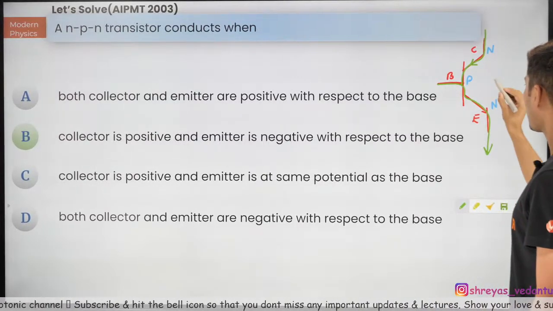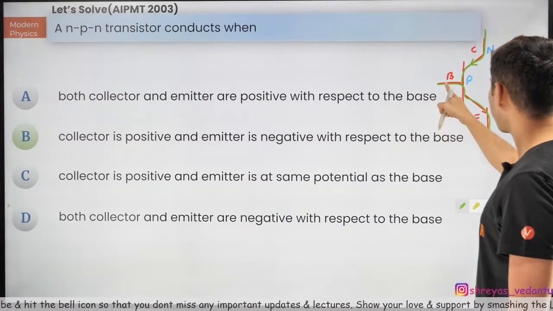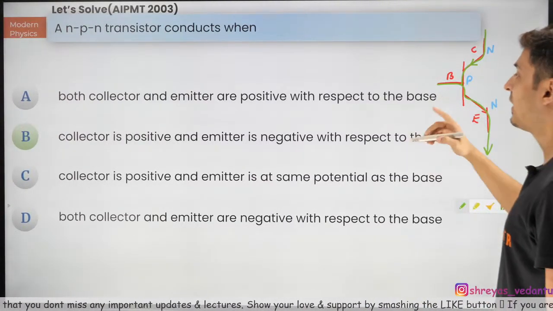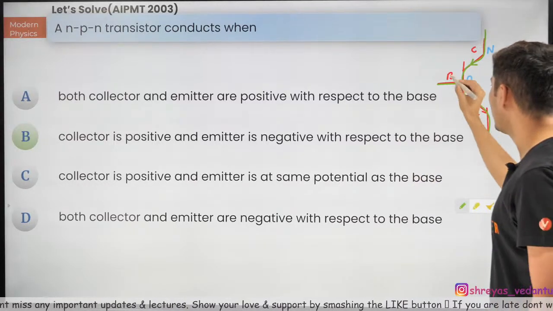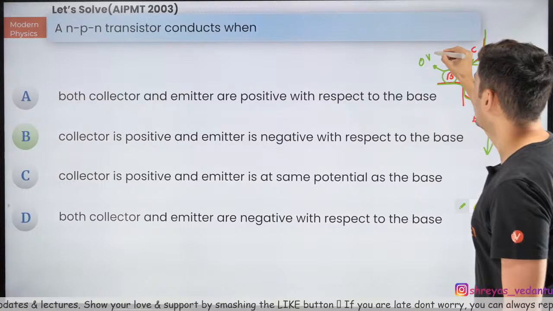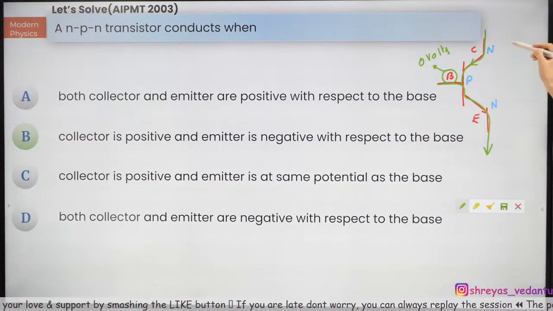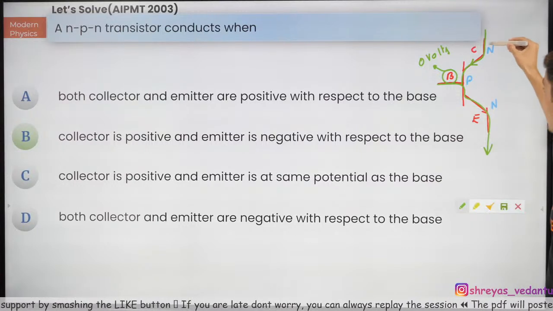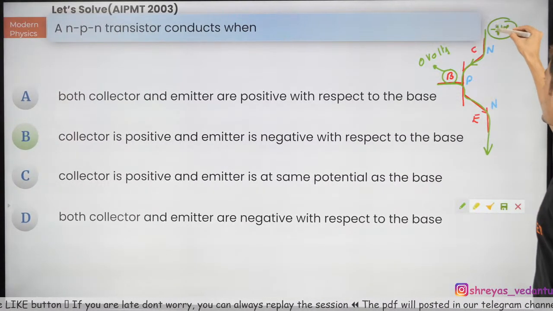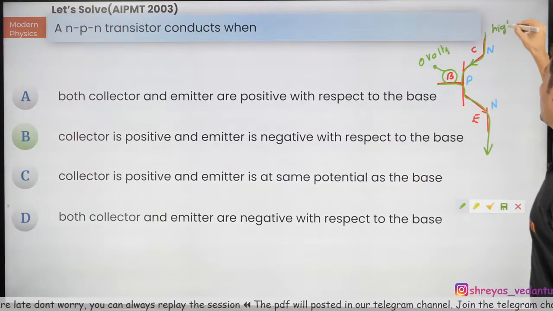That's how it is. If the current is going like that, in case of a base emitter, the collector is positive and emitter is negative with respect to the base. If I take the base as 0 volts, for example, the current coming like this should be positive volt, high voltage.